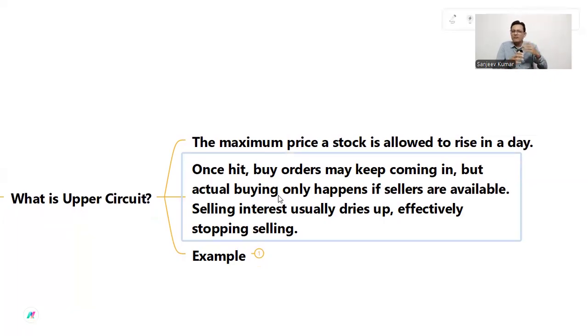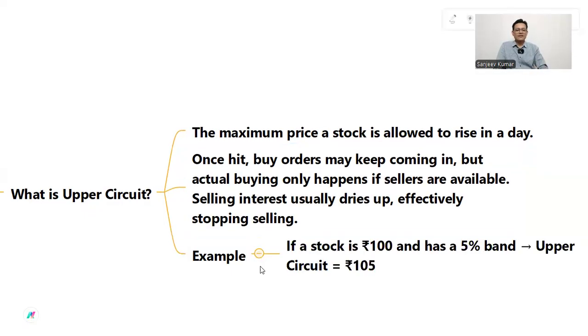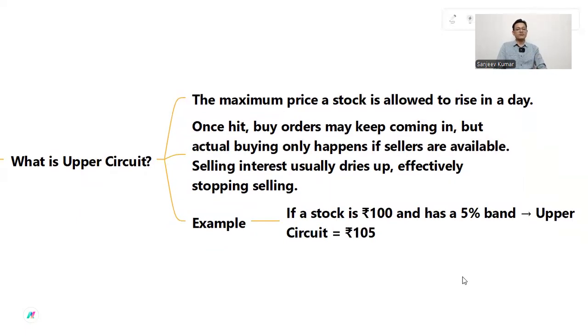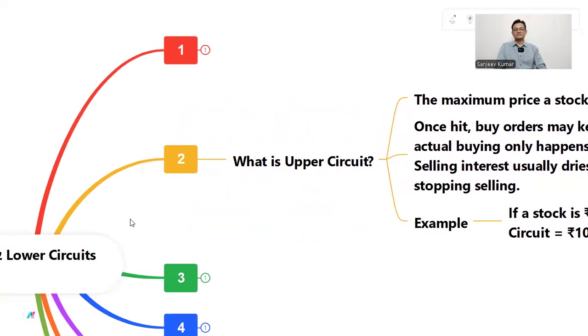Everyone wants to buy, and no one is ready to sell the share. That is why it is happening. Selling interest usually dries up, effectively stopping selling. For example, if a stock is 100 rupees and has a 5% band, upper circuit equals 105.